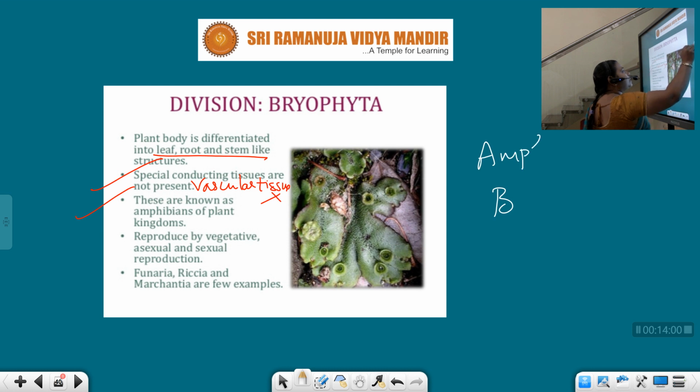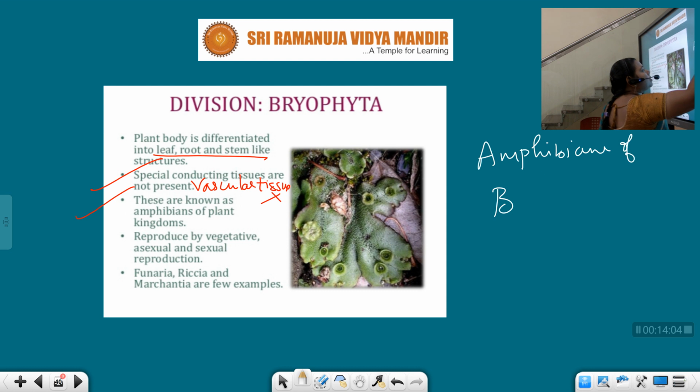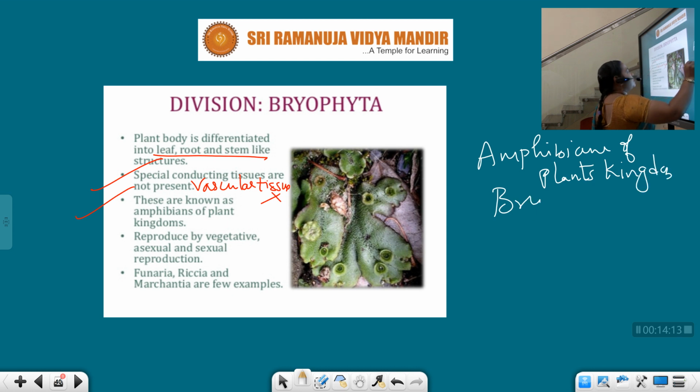Amphibians of the plant kingdom are what? Bryophytes. They reproduce by means of three ways: vegetative, asexual and sexual reproduction.